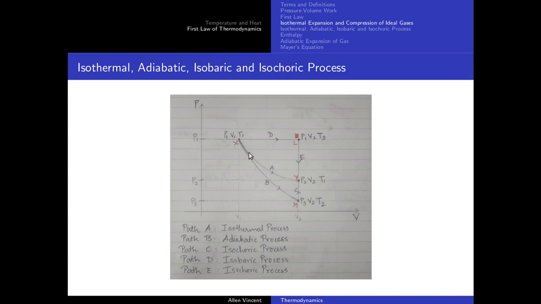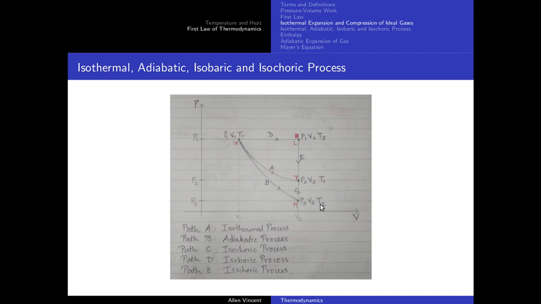Path B is an adiabatic process. Now, an adiabatic process is a process where there is no exchange of energy in the form of heat. That means Q is going to be 0. So along path B, the change of state is happening via an adiabatic process. Here the temperature will change. Now here in this process, as I said, the temperature change is not happening via heat, it is happening via work. So of course energy is changing, that means temperature will also change.